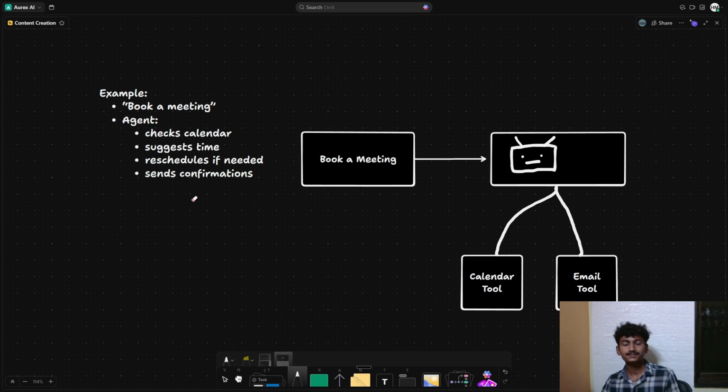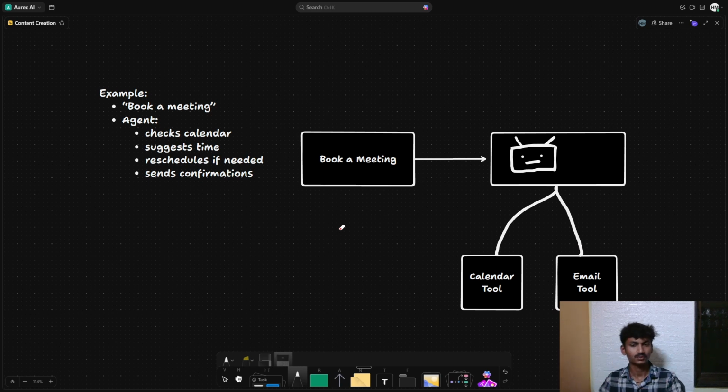So in this, the steps are not predefined. The agent can do any of this on its own to achieve a goal. If the goal was something else, like fetching the calendar details, then it would just search the calendar tool. It won't interfere with this email tool. So I hope you are getting what I'm saying. It will define the steps as per the goal.